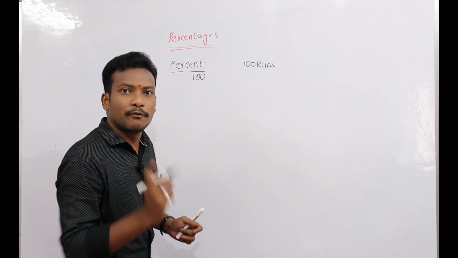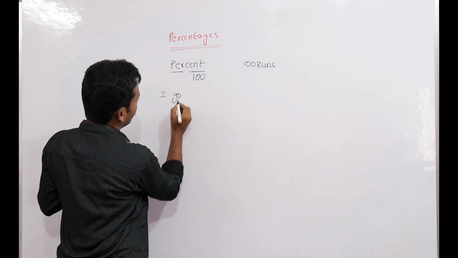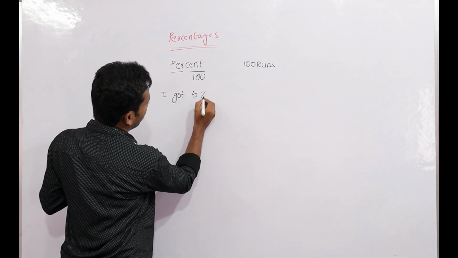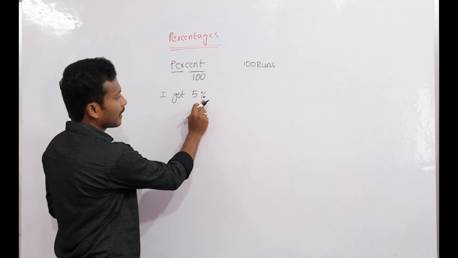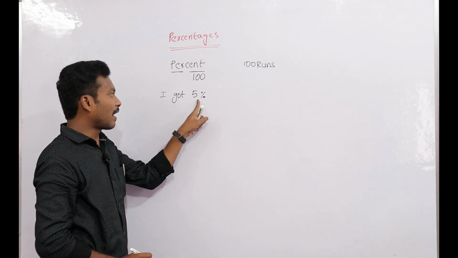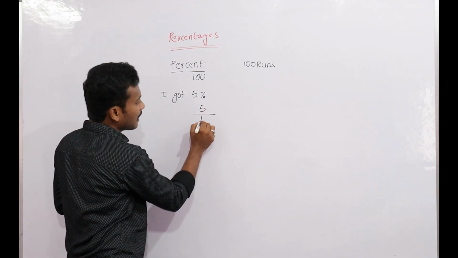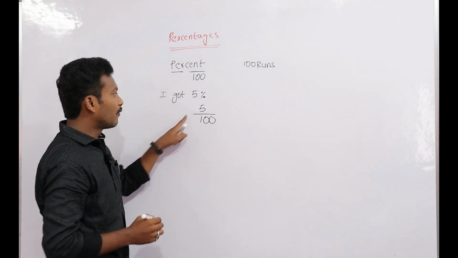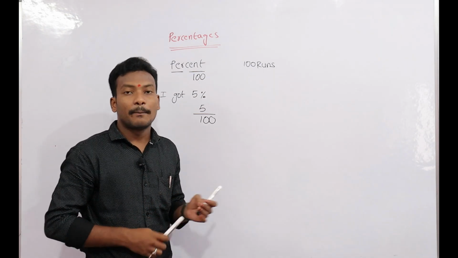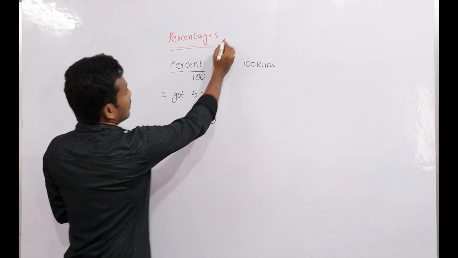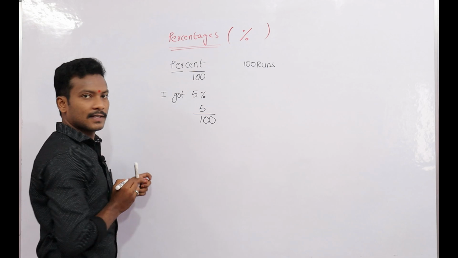Suppose I got 5%. What is the symbol of percentage? The symbol of percentage is this. I got 5%. Per means division, cent means 100. This is the meaning of a percentage, and this is the symbol for a percentage.